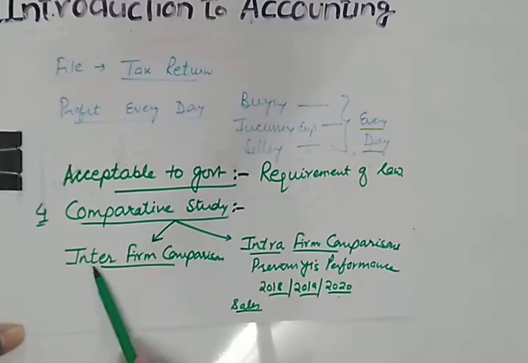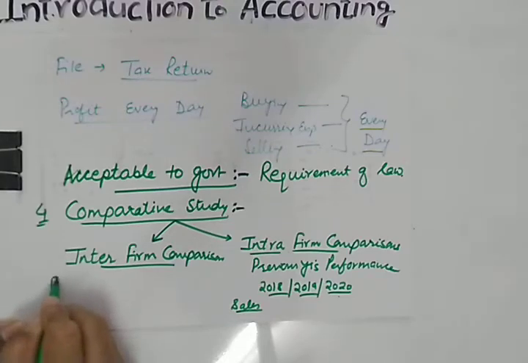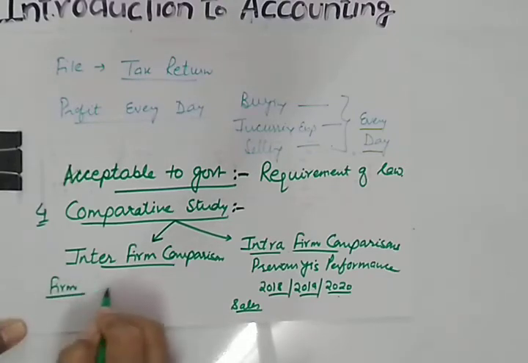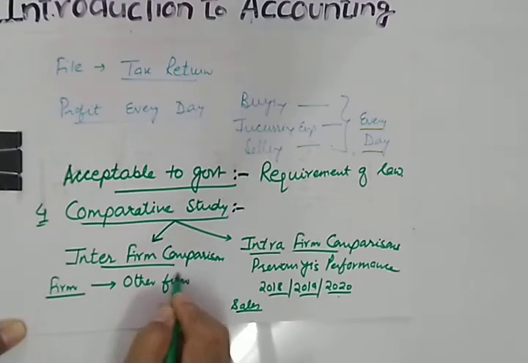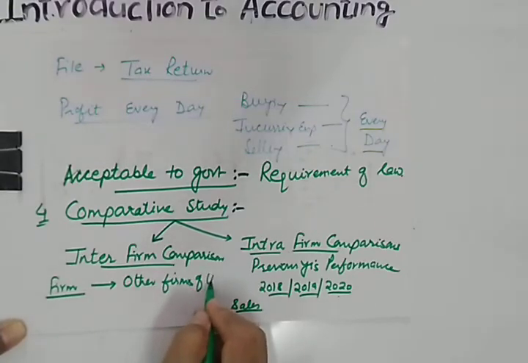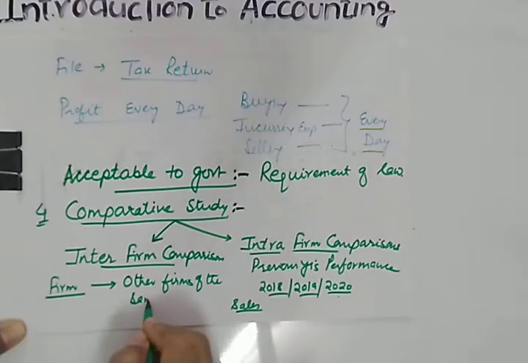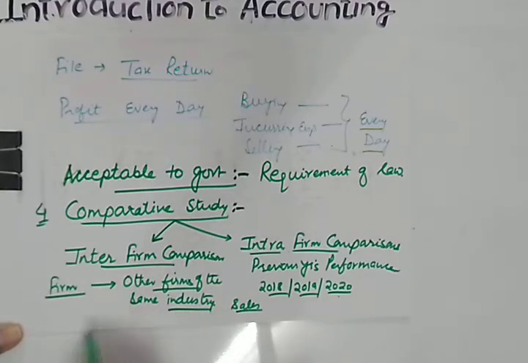Now what is the meaning of inter-firm comparison? This means when a firm compares its performance with other firms of the same industry. For example, inter-school competitions, or you can take the example of APSA or Moon competition.